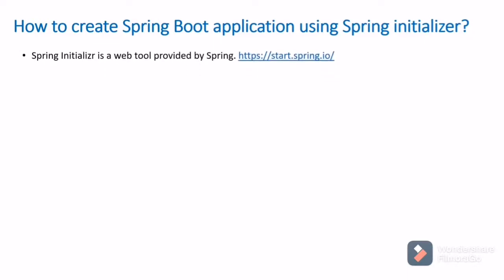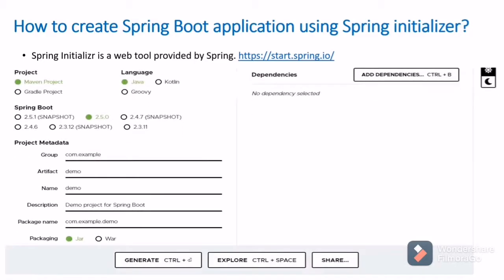The link for that website is https://start.spring.io. I have attached a screenshot for that. If you see here, it will ask for the configuration. First thing, project: whether you want a Maven project or a Gradle project. Then language, which language you want you can choose, and the Spring Boot version you can choose.